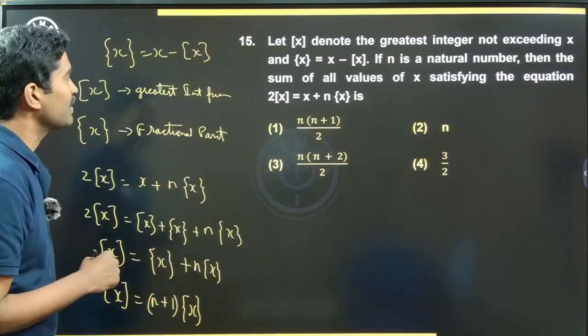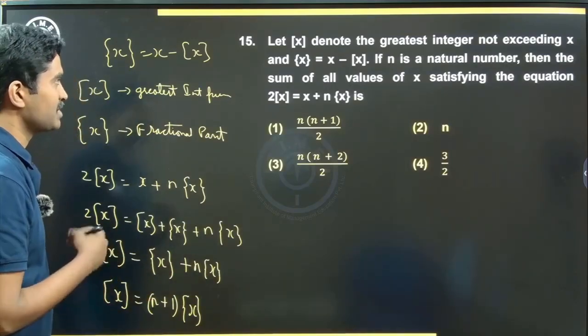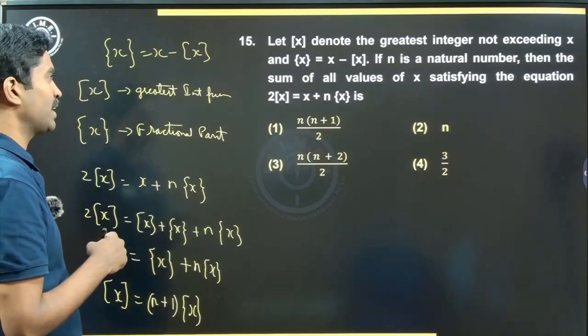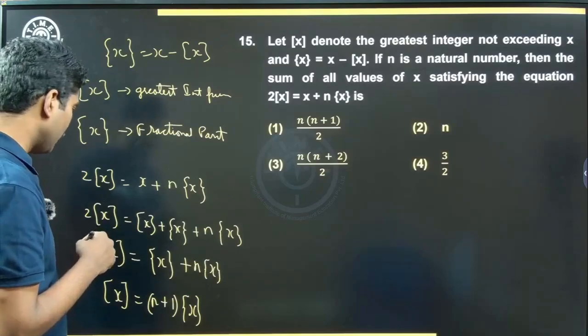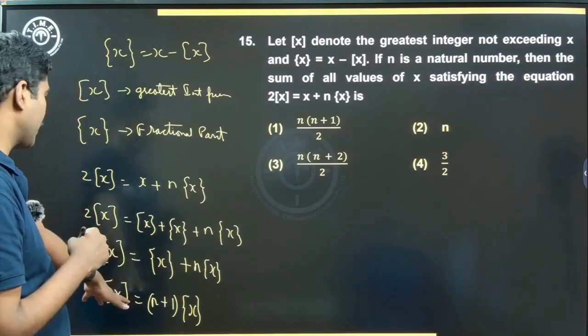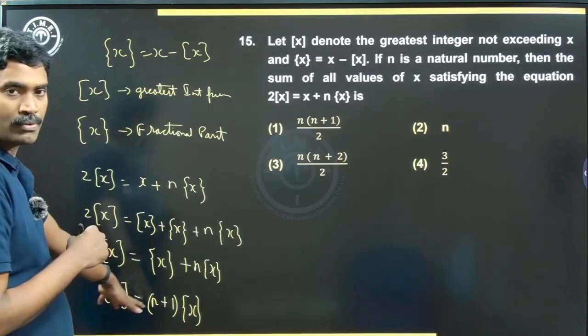This is what we have finally. Now the question is sum of all the values of x satisfying this equation. All right. So how many values of x actually satisfy this equation? That is what we're trying to do.